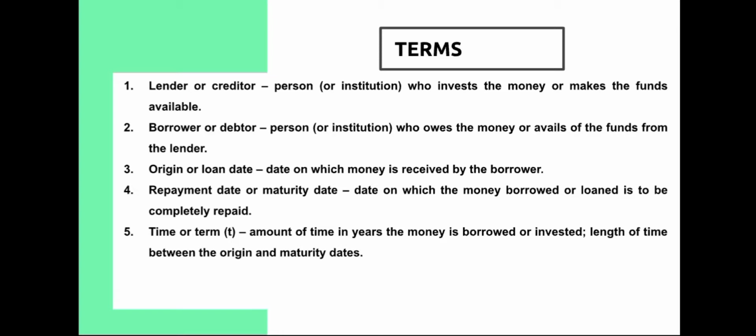Repayment date or maturity date is the date on which the money borrowed or loaned is to be completely repaid. Next, we have the time or term, which is the amount of time in years the money is borrowed or invested. Iba-iba yung terms. There could be 6 months, 12 months, 1 year, 3 years, 5 years. It is to be determined by the lender, yung nagpapautang.